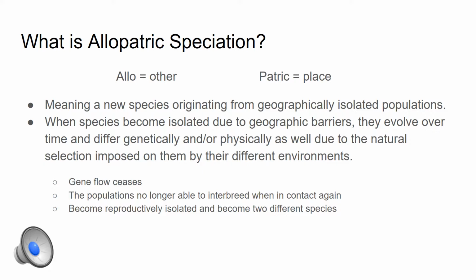So, when these species become isolated due to the geographic barrier, they end up evolving over time and differing genetically and or physically, as well as due to the natural selection imposed on them by their environments. Due to this, gene flow becomes interrupted and comes to an end due to the geographic barrier, and the populations end up becoming so different from one another that if they were to come into contact again, they would no longer be able to interbreed because they become reproductively isolated and they cannot exchange genes since they are different species.